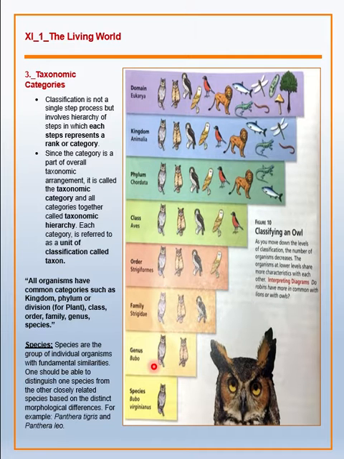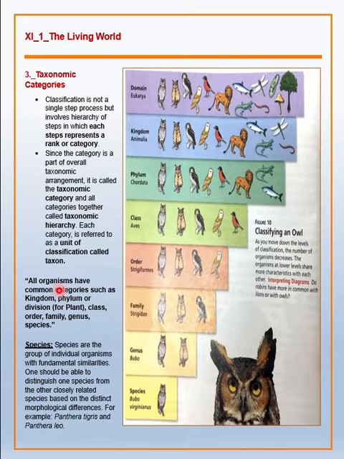So, if we talk about the hierarchy of classification, the lowest level is the species, and the highest, as given in your book, is the kingdom. So, this is the hierarchy of classification. Now, all organisms have common categories such as kingdom, phylum, division.